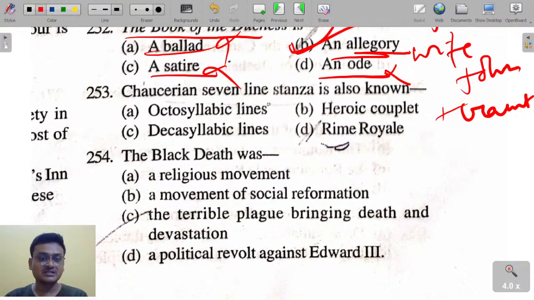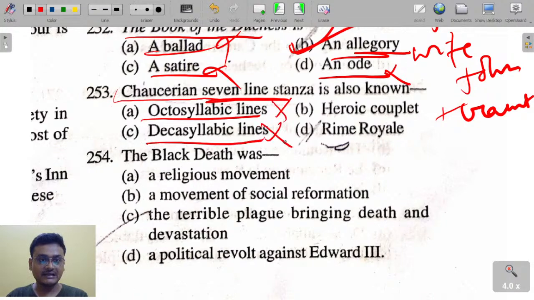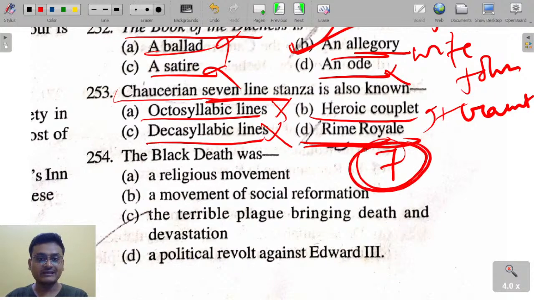Chaucer's 7-line stanza is also known as octosyllabic lines, decasyllabic lines, heroic couplet, rhyme royal. Rhyme royal is a 7-line stanza. For the first time, Chaucer used rhyme royal in Troilus and Criseyde. So Chaucer's 7-line stanza is also known as rhyme royal.